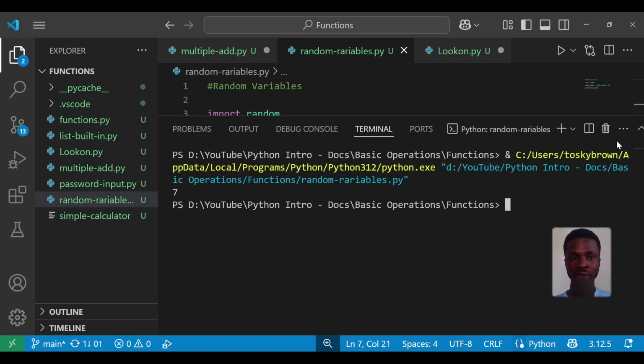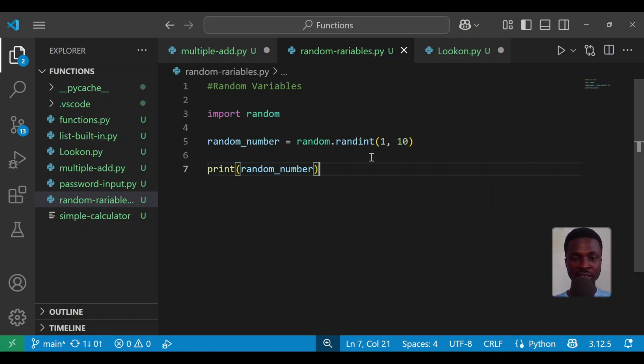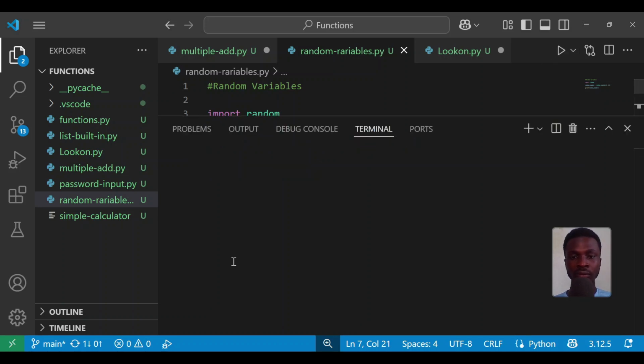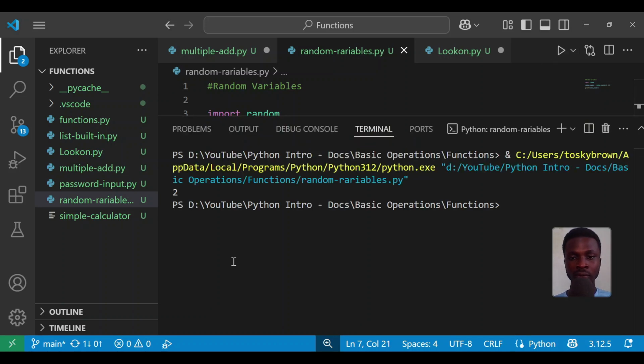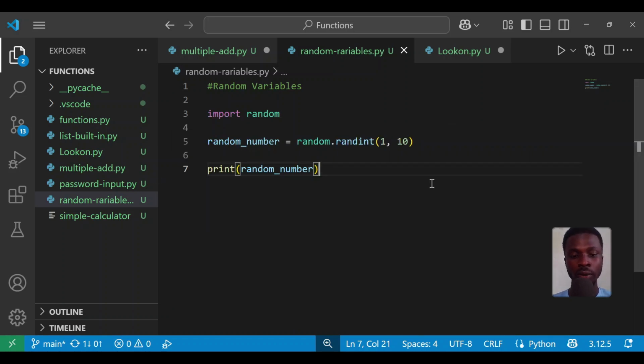Here I have 7. You can see that the number that will be generated or printed is not predictable because we used randint. As you can see, we have 2 here. So that is how the random module works.